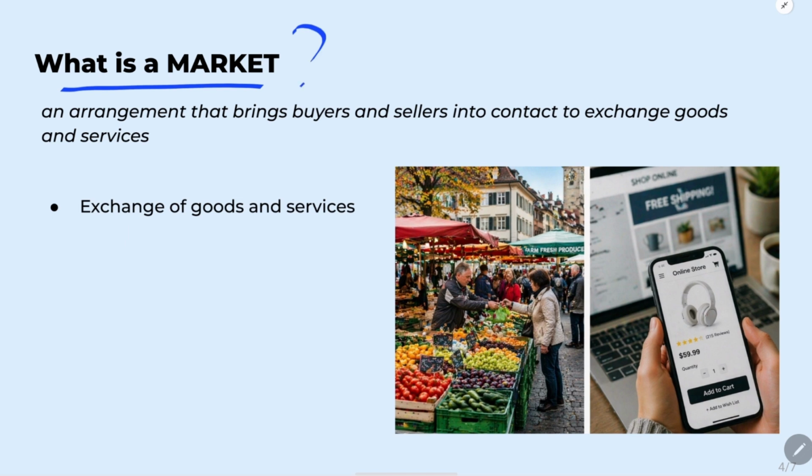In economics, a market is not just a physical place like a shop. A market is any arrangement where buyers and sellers come together to exchange goods and services. For example, it could be a local street market, a supermarket, or even an online platform like Amazon. As long as buying and selling happens, it is a market.